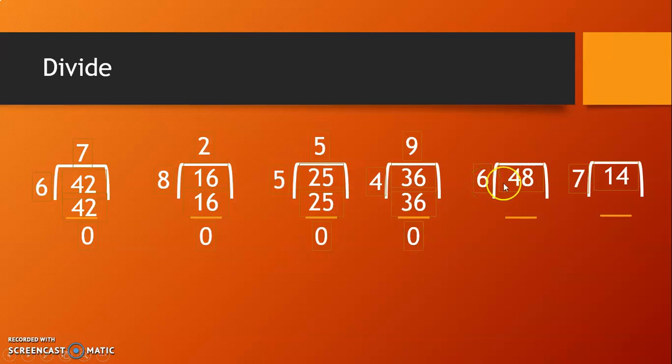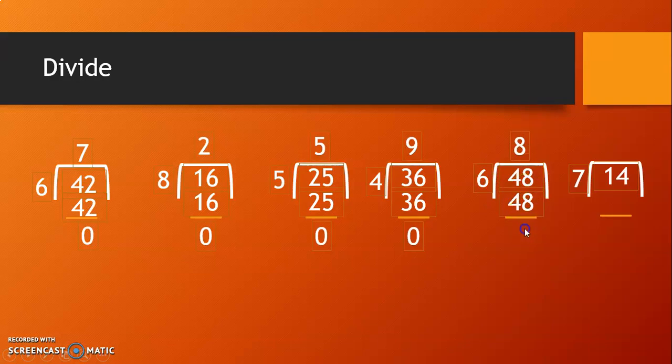Now 6 is divisor. 48 is dividend. Read the table of 6. 1 times 6 is 6. 2 times 6 is 12. 3 times 6 is 18. 4 times 6 is 24. 5 times 6 is 30. 6 times 6 is 36. 7 times 6 is 42. 8 times 6 is 48.